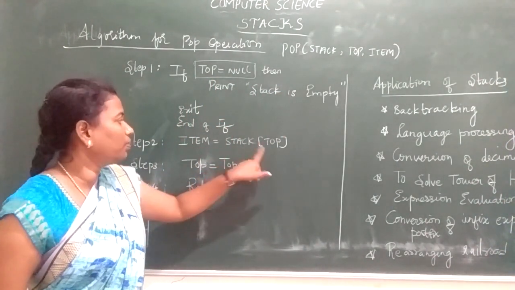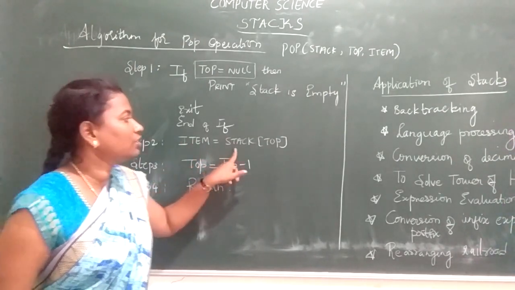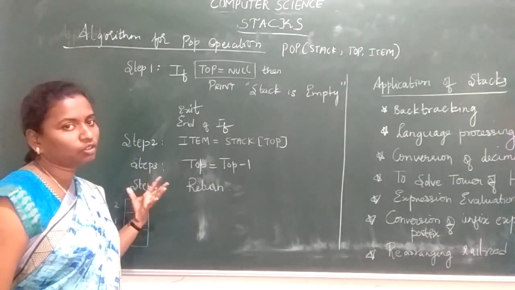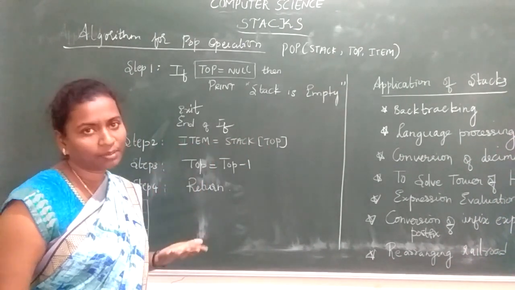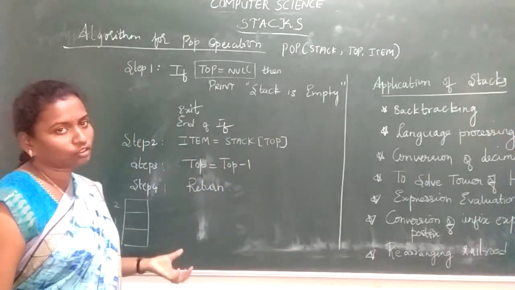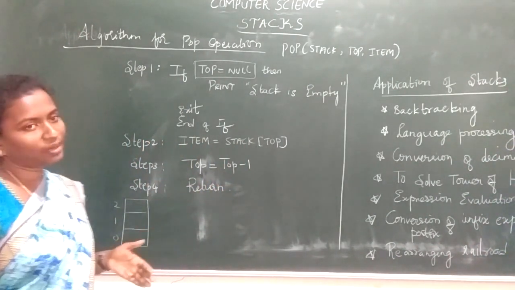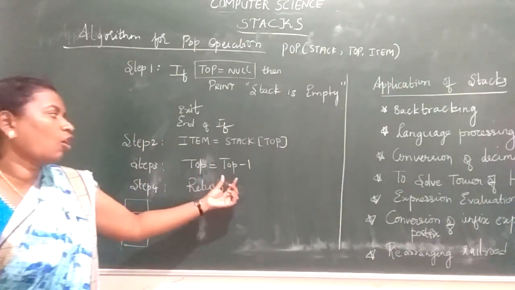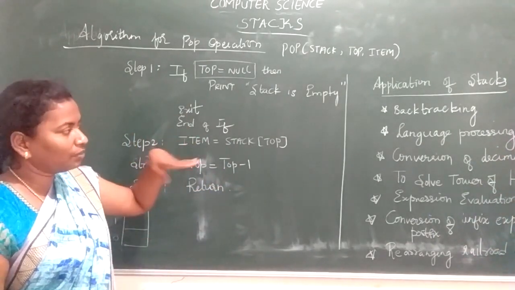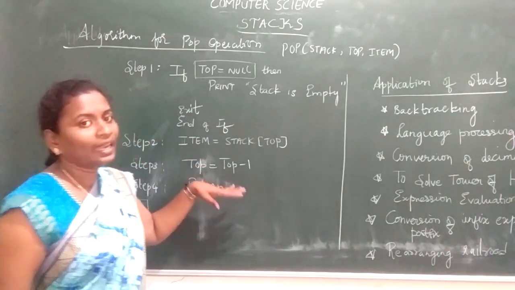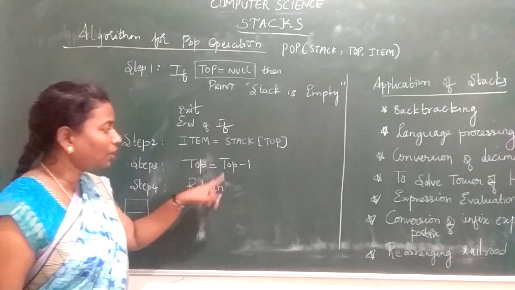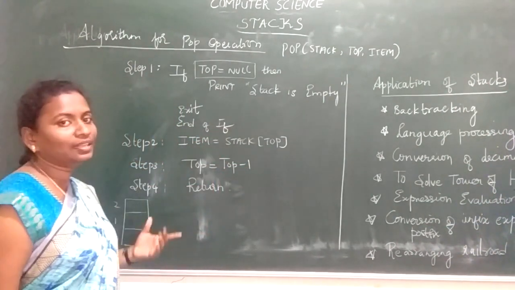Now stack top you are giving to the item. When you give stack top to the item, if stack top is 0 and at position 0 I store the element 10, then 10 will be deleted. So like that you will keep on popping. Initially it will start from the stack top, and you keep on removing the elements from the stack. Every time in the pop operation, the stack top gets decremented. Why? Because your elements are being deleted, your stack top will be decremented. In push operation it is incremented: top will become top plus 1. Here it is decremented: top will become top minus 1. By 1 it is decremented.